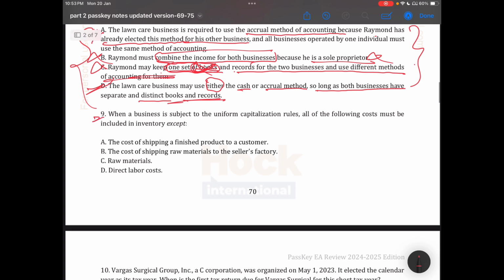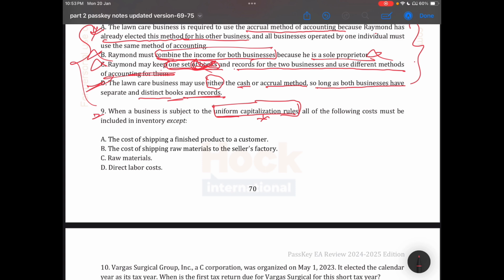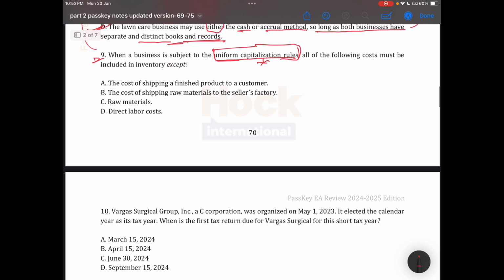The next question is, when is a business subject to the uniform capitalization rule. It's also a very important concept, the uniform capitalization rule. Guys, please make a note of this important topic. It's also a very much important concept. When is the business subject to the uniform capitalization rule. Okay. All of the following costs must be included in inventory except. Keep focus on the last line of the question.